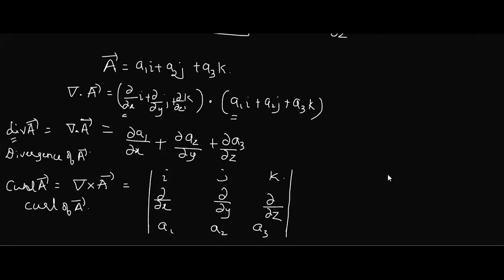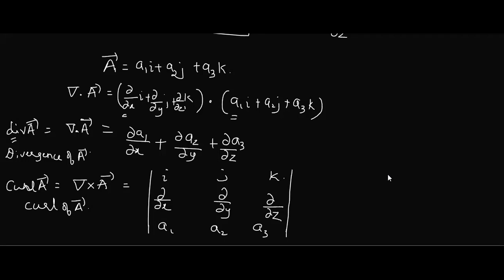If they ask for divergence, you take the dot product. Curl means you take the cross product. Am I clear with these definitions? Isn't it a very simple thing? You already knew simple concepts of dot and cross, and scalars and vectors. Now that is attached to one more quantity, which is del. If you remember the del value, you can easily write these definitions.